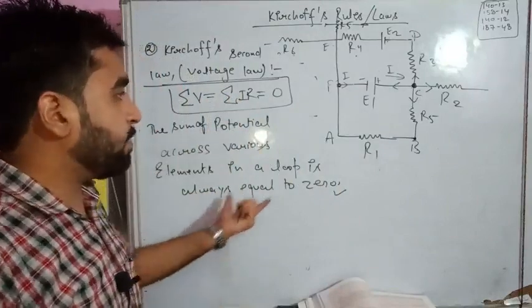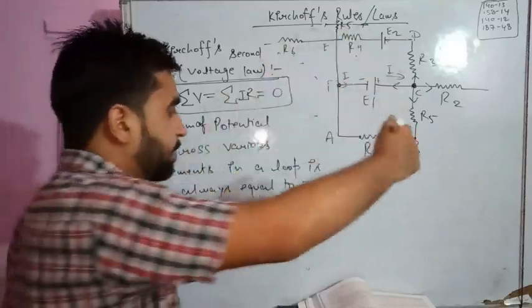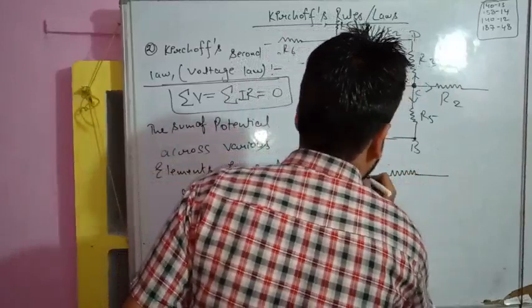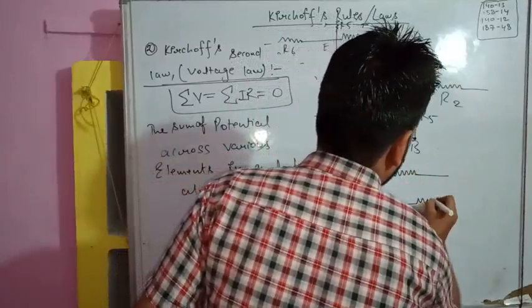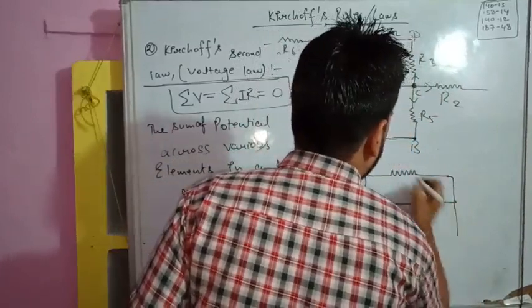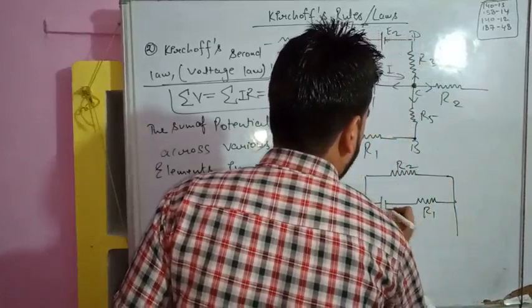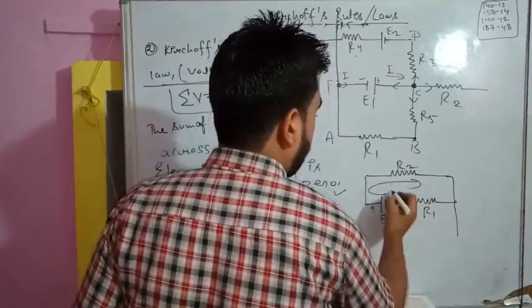And for understanding this, because this is a very complicated circuit, let me draw a very easy circuit and I will explain it to you. Suppose I have considered a resistance, and suppose there is another resistance, suppose this is R1, this is R2, and suppose this is EMF E. Current will flow from higher potential to lower potential.